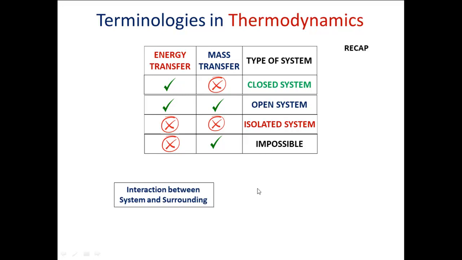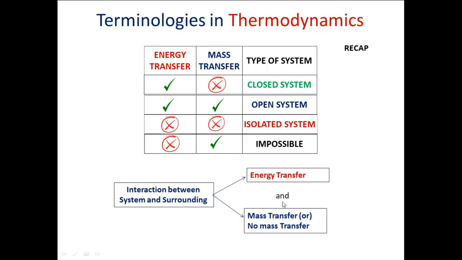So the interaction between the system and surrounding can be by means of mass transfer and energy transfer. And among these two, energy transfer will definitely be there, but mass transfer may or may not be there. If mass transfer is there along with energy transfer, then we call that system an open system. If there is no mass transfer and only energy transfer, then we refer to that system as a closed system.